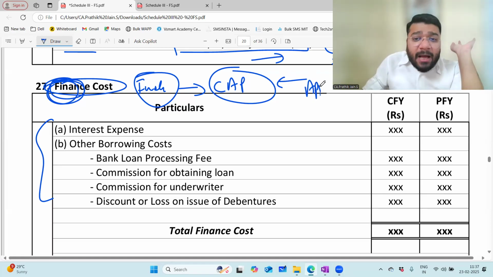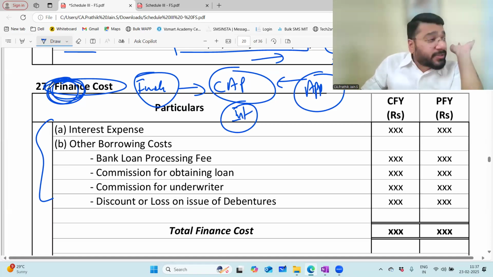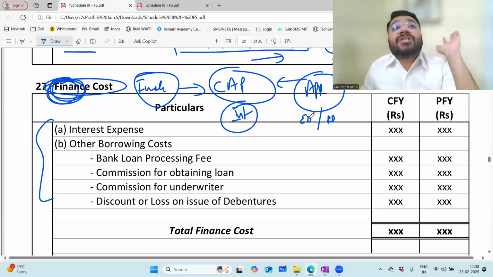Then there's something called appropriation of profit. Means what? Distribution of profit. So interest that you pay on the funding, borrowing, is your charge against profit. That is a part of finance cost. Whereas the equity dividend and preference dividend, what you pay on raising funds in the form of capital, is the appropriation of profit, and we go into appropriation separately.